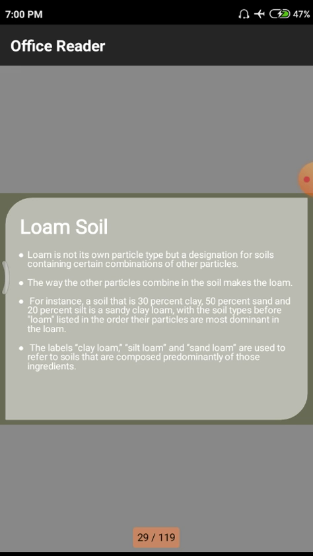Next, the second point is that the way other particles are combined in the soil makes them loam. That means there are different ways to combine, and the quantity will vary. In some cases we use a 60-40 ratio, in some cases a 70-30 ratio, and in some cases a 50-50 ratio. Like that, the soil quantity varies depending on what we are taking and how much quantity we have. That simply depends upon the strength we require for the particular soil.